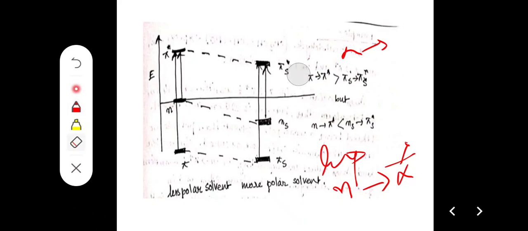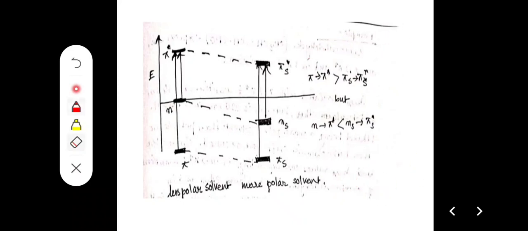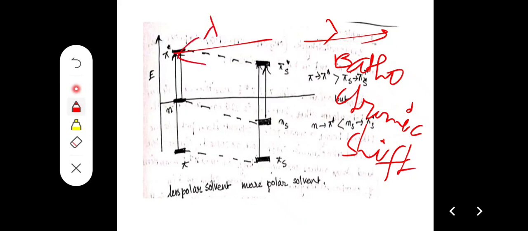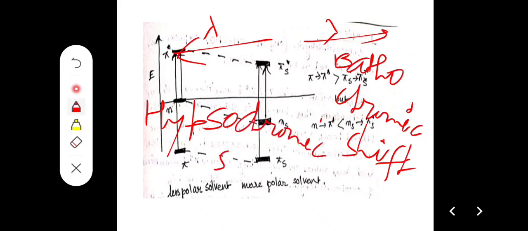When the molecule goes to a longer wavelength, that is called bathochromic shift. When it goes to a shorter wavelength, that is termed hypsochromic shift. When lambda goes to the longer region, it is bathochromic shift, and when it goes to a shorter wavelength, it is termed hypsochromic shift.